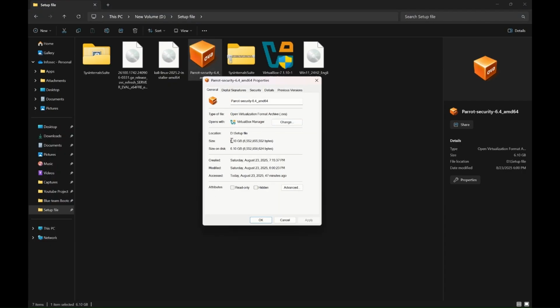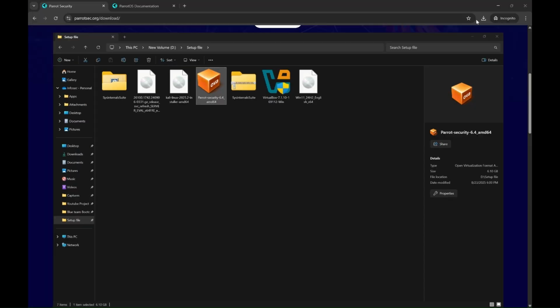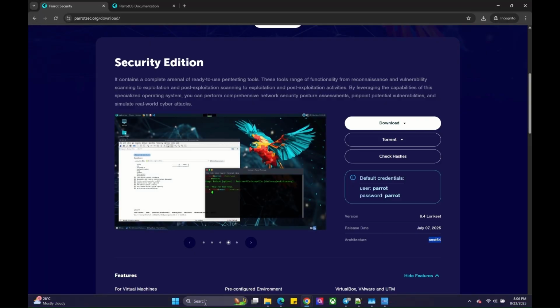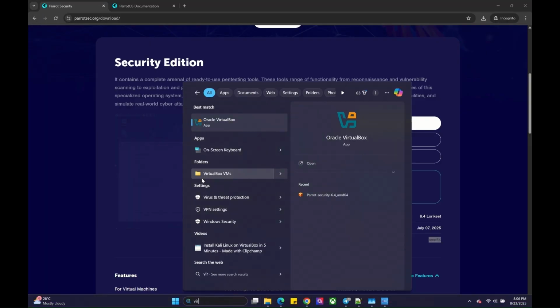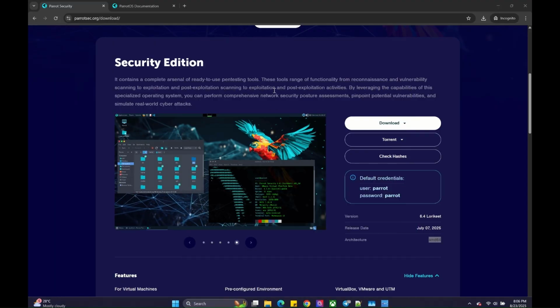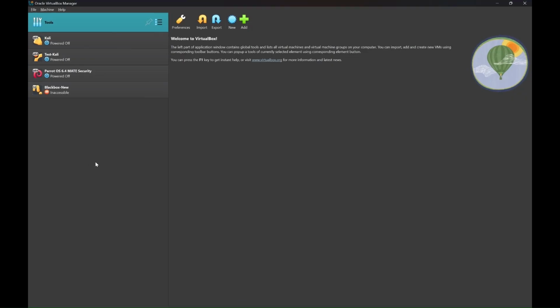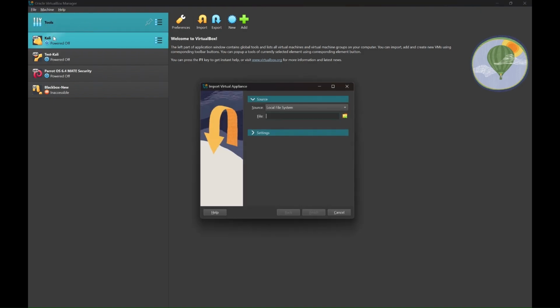All right, so let's check the properties. So open virtualization format archive. The OVA file size is 6 GB. So go to the VirtualBox. If you don't have it, go download it real quick. It's free, don't worry, there are no hidden charges.